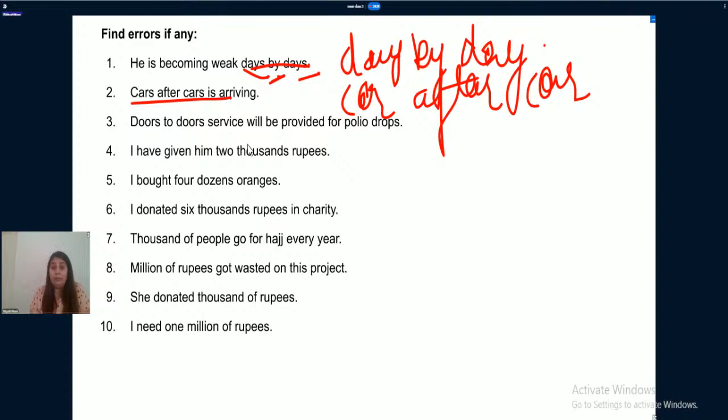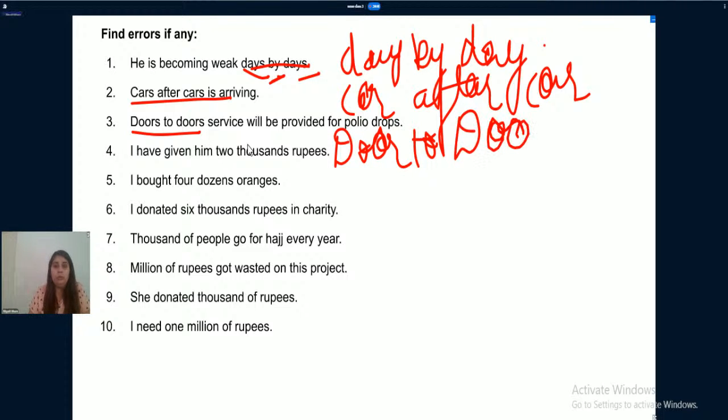Doors to door service will be provided for polio drops. Same nouns: door to door. Okay. Is it clear to everyone? He is becoming weak day by day. Car after car is arriving. Door to door service will be provided for polio drops.